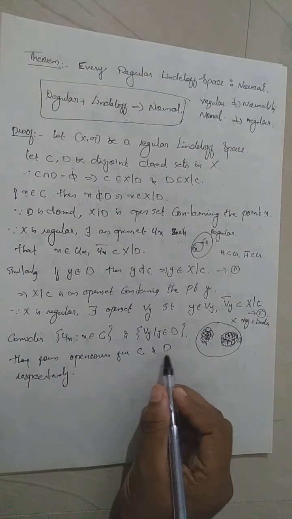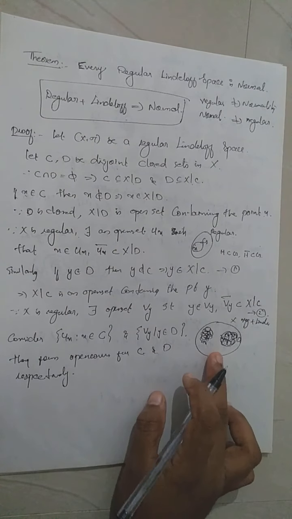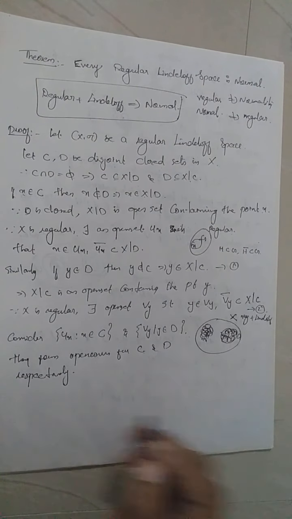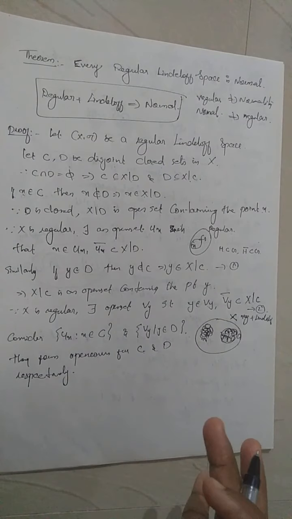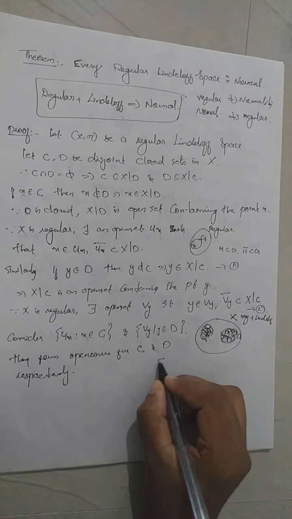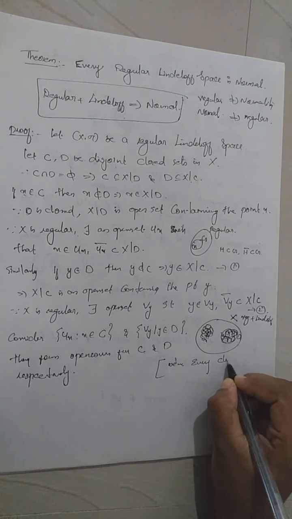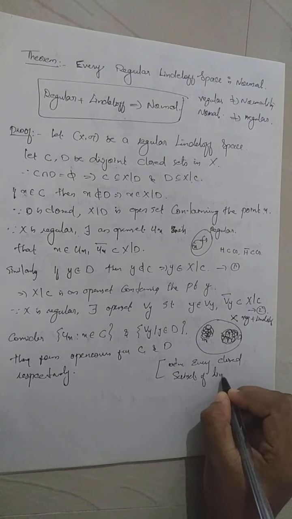C and D are disjoint closed sets in the Lindelöf space. Our whole space X is Lindelöf, and we have a result that every closed subset of a Lindelöf space is Lindelöf.